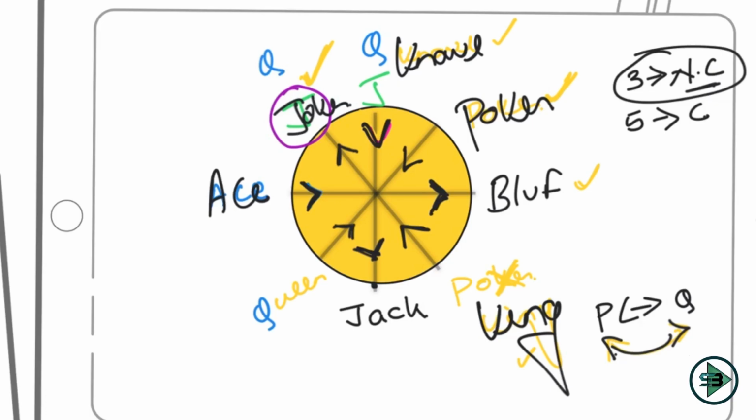Now let's rub something that we don't need. So I know joker was not here initially. This is the position of bluff. This is the position of joker. I was confused earlier here with queen and joker. So let's rub this as well. And I think we have the final thing here. Okay, and let's just make this queen to be black, which is our understanding that queen. This is the final position. And that's how I go ahead and solve this puzzle.